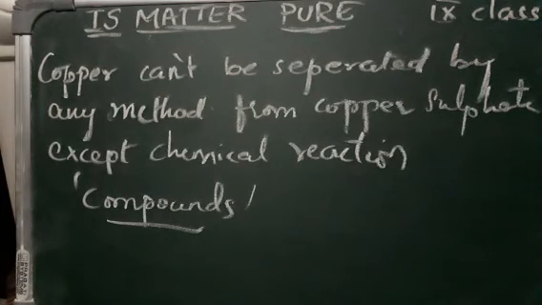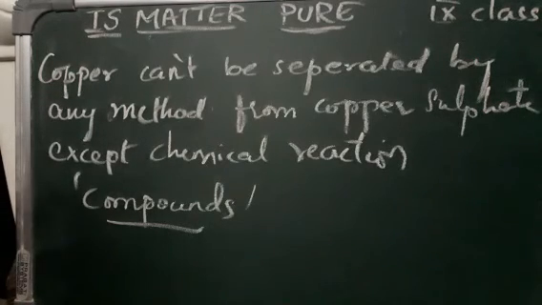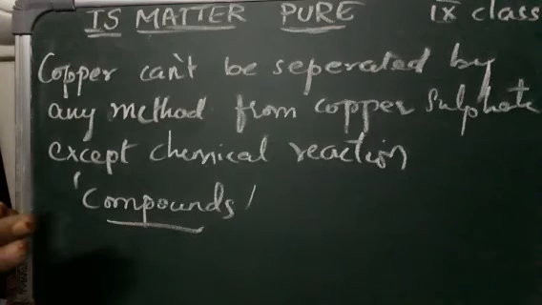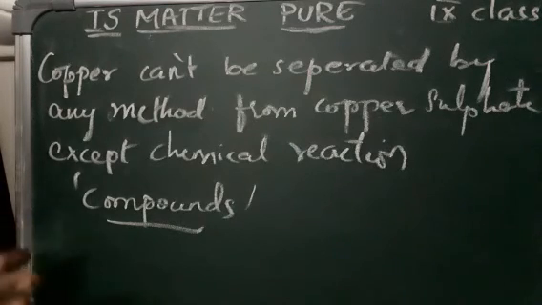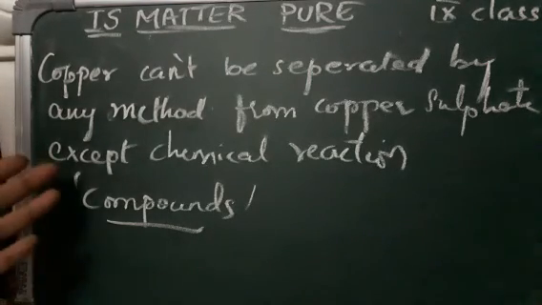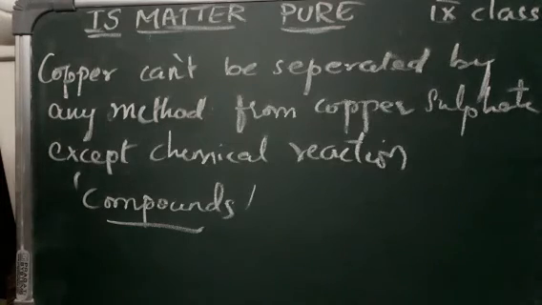So pure substances, we have said, may also be in the form of mixtures, and we have learned about the separation of them, isn't it? Here we have copper sulfate. From copper sulfate we cannot separate copper, but it can be separated only by the process of chemical reaction. Hence this is called a compound.